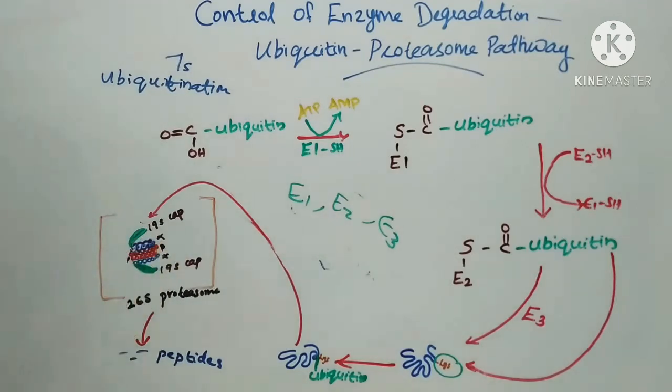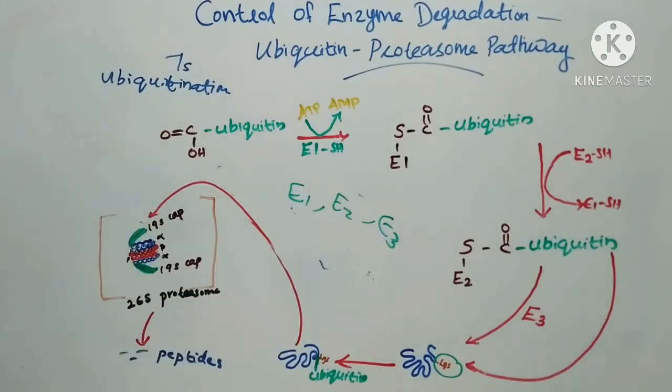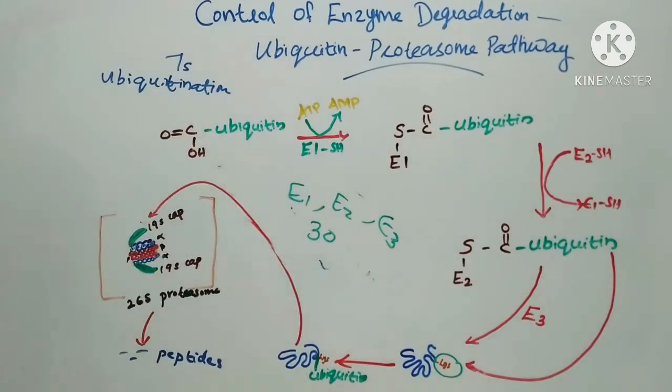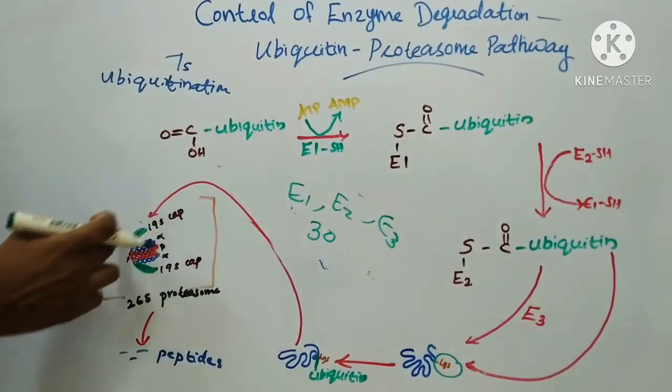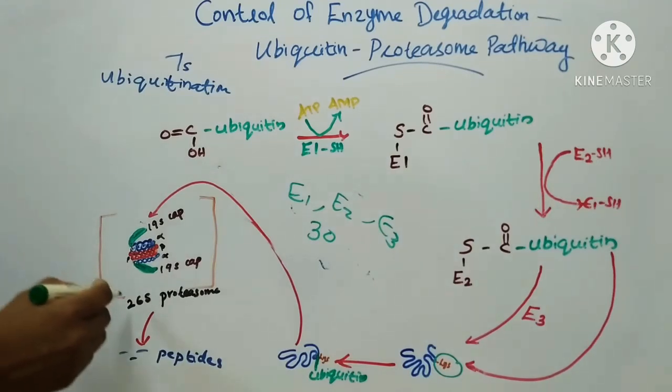Ubiquitinated proteins can be monoubiquitinated, multi-ubiquitinated, or polyubiquitinated. For the degradation of this ubiquitinated protein, we need the proteasome. So, what is the proteasome? The proteasome comprises more than 30 polypeptide subunits, which are arranged in the form of a hollow cylinder, and it is a 26S proteasome.